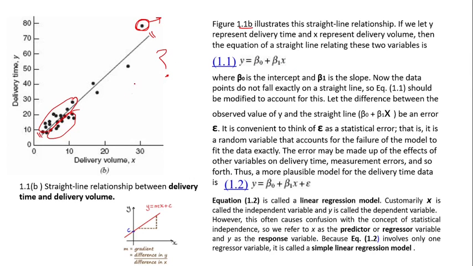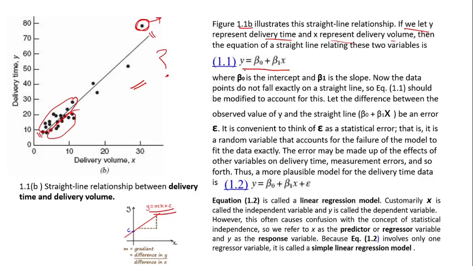But let us assume that it is a straight line. If we let y represent delivery time and x represent delivery volume, then the equation of a straight line relating these two variables is y equal to beta 0 plus beta 1 x. You know that this is nothing but a straight line equation. Normally we write y equal to mx plus c, right?